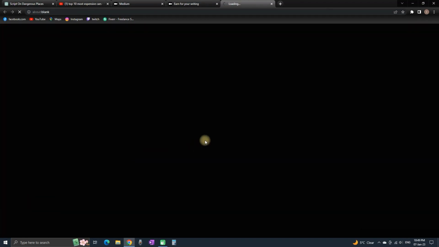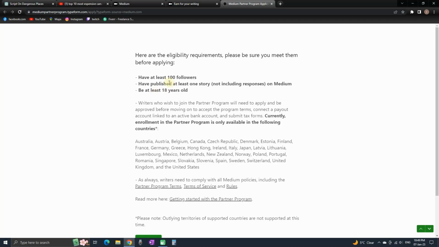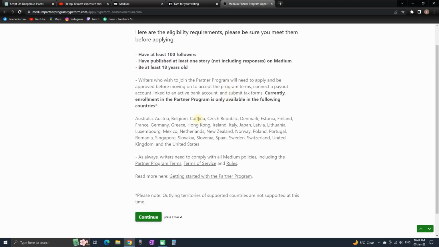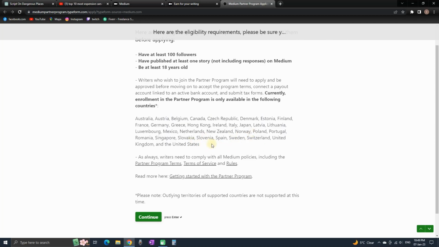Unlike YouTube, in here it's easier to get in the program. Next up, you select start. And here you can read about their requirements, from which you just need to have 100 followers, to have at least one blog, and to be over 18 years old. And very important, make sure that your country is listed in the available partner program countries.